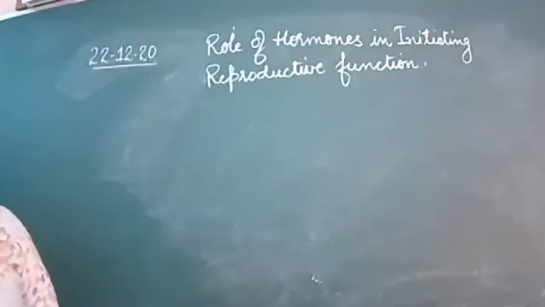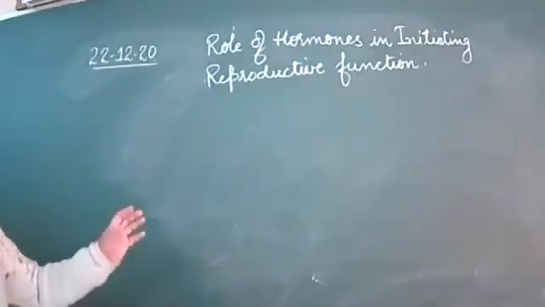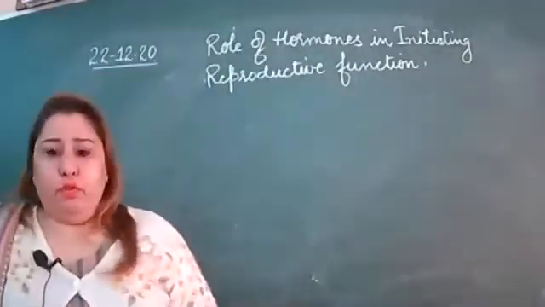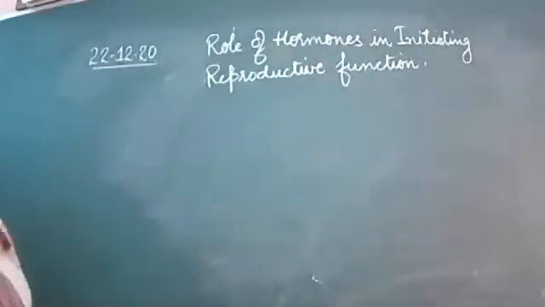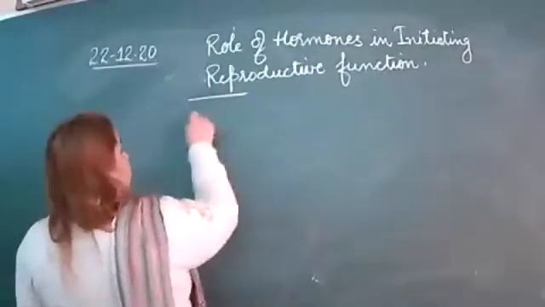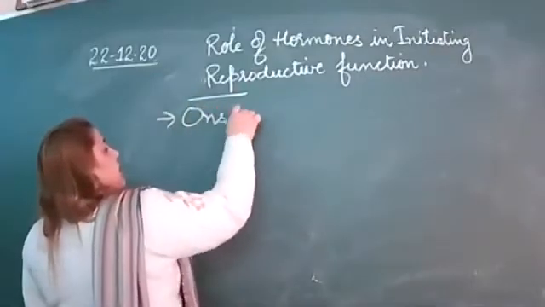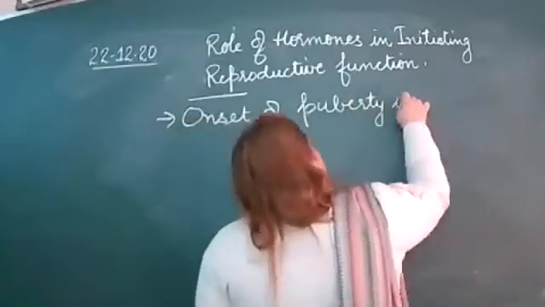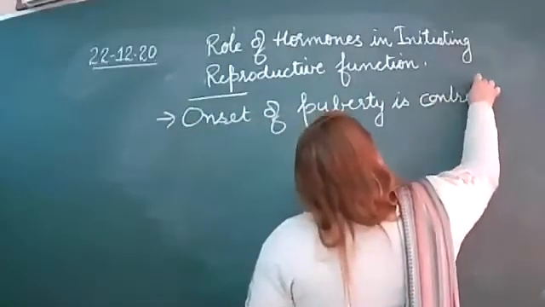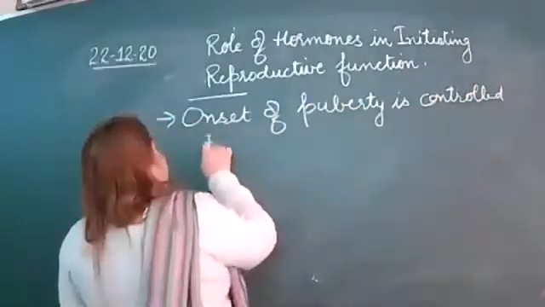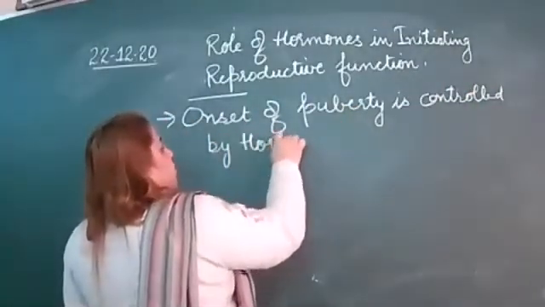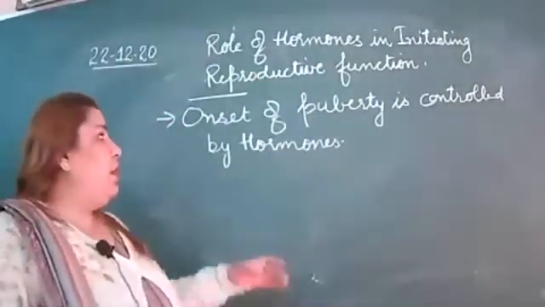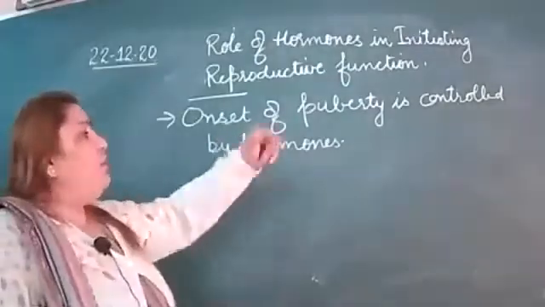As all of you know, hormones play a very important role in initiating reproductive function, that is the onset of puberty. We can say in a single sentence that onset of puberty is controlled by hormones. It means if the hormones are being released into the blood, then puberty occurs.